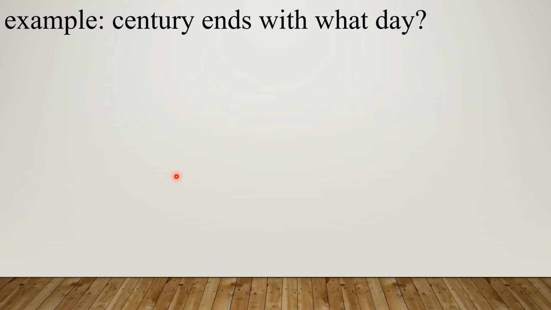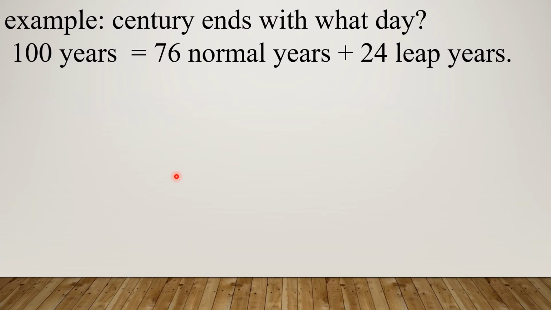So here is an interesting question. Century ends with what day? Suppose the 100th year ends, meaning 31st December of the 100th year, is what day? So we know that in 100 years there are 76 normal years and 24 leap years. Why 76? Because the 100th year is not a leap year. So that's why 76 normal years are there, 24 leap years are there.